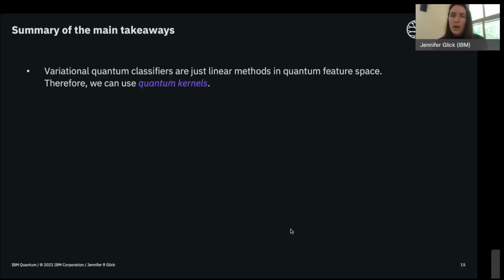And so a good way of thinking about this is using quantum kernels as a kind of similarity measure on our data, and as a way to extract some information about our data set in a way that we couldn't do with a classical kernel.